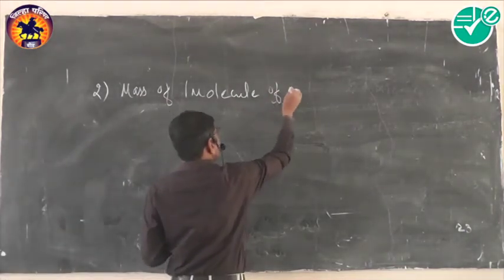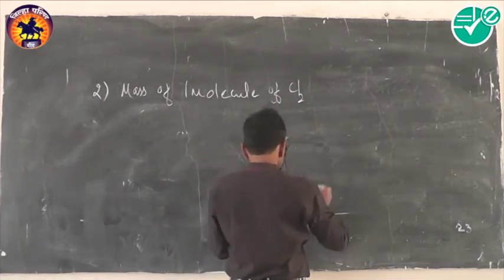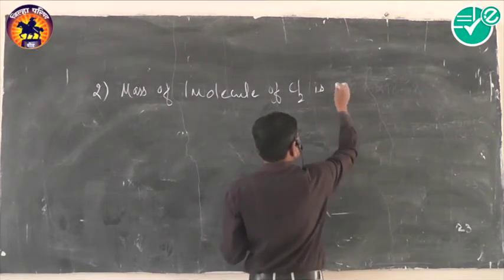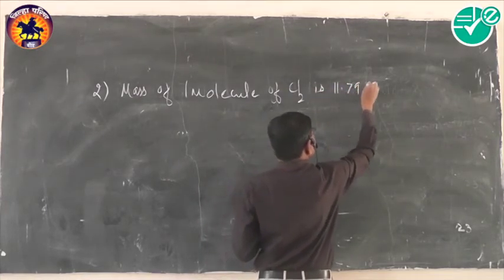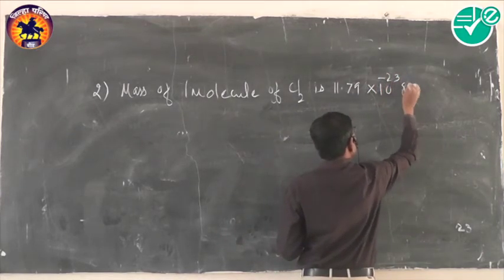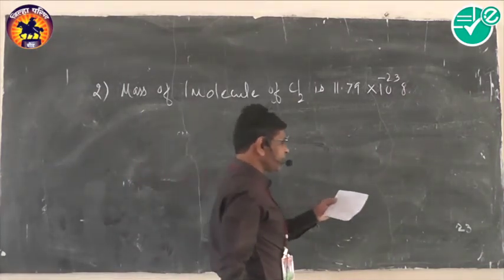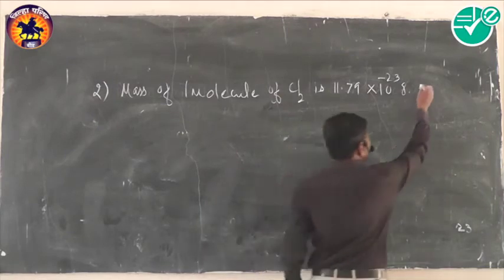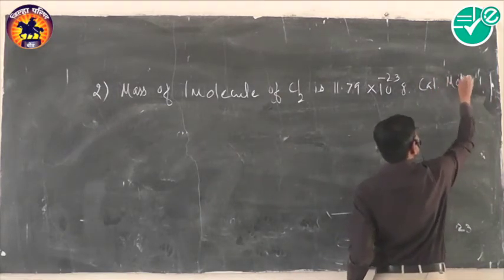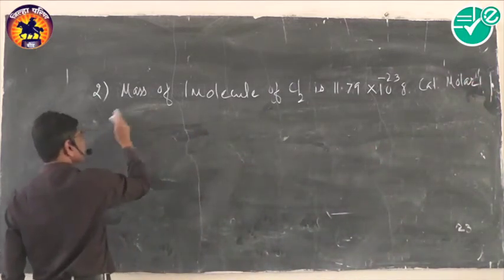So the mass of one molecule of chlorine is 11.79 × 10^-23 gram. Calculate the molar mass. Now we have to calculate the molar mass of chlorine.